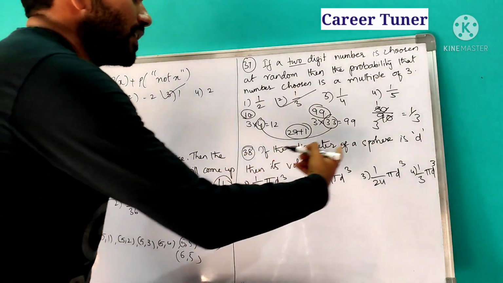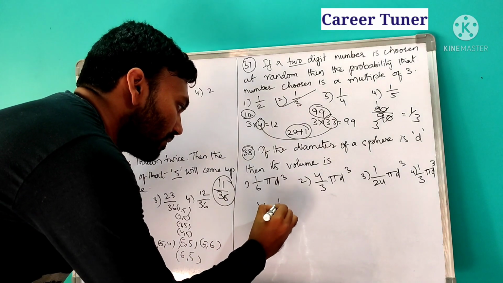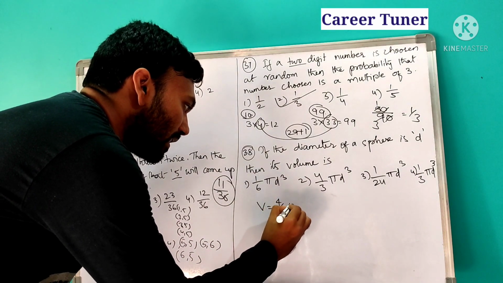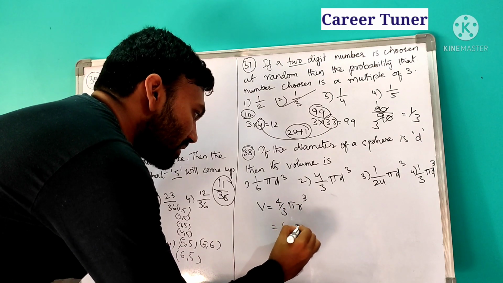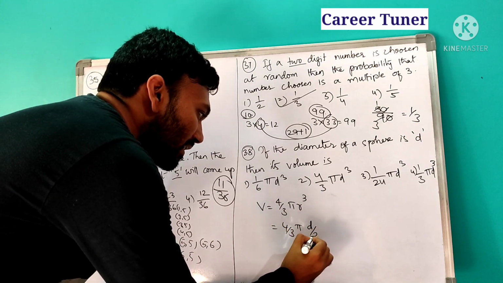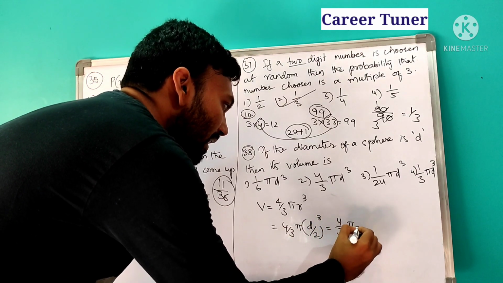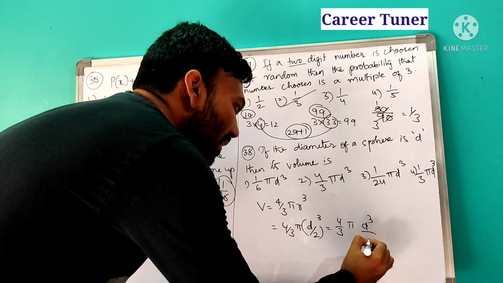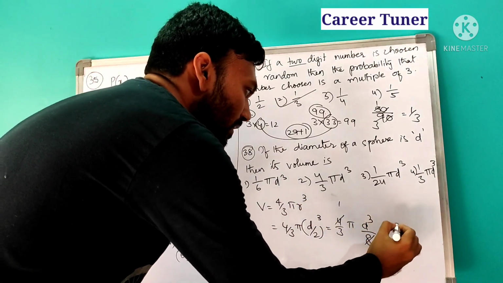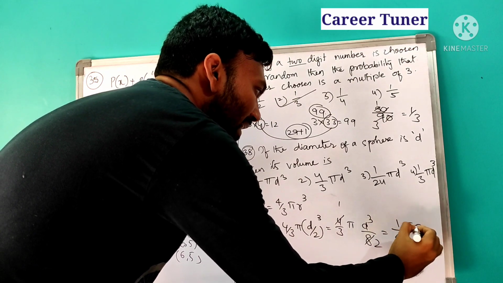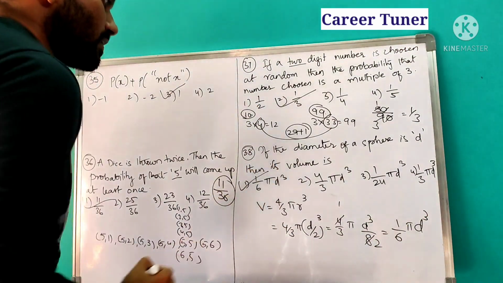Okay, next one. If the diameter of a sphere is d, then its volume. So what is the volume of a sphere? Volume of a sphere is equal to 4 by 3 pi r cube. So 4 by 3 is as it is, pi is also as it is, r is nothing but d by 2 whole cube. So that is nothing but 4 by 3 pi d cube by 8. 2 cube is nothing but 8. 4 ones are 4, will go for 2 times. So it is nothing but 1 by 6 pi d cube. So 1 by 6 pi d cube. So first one is our option.